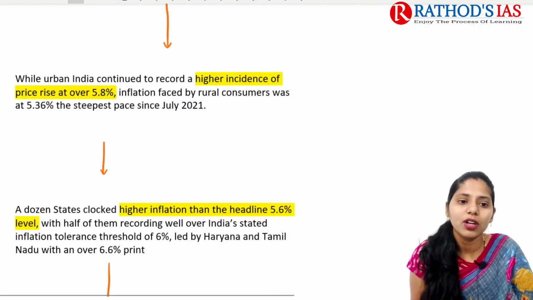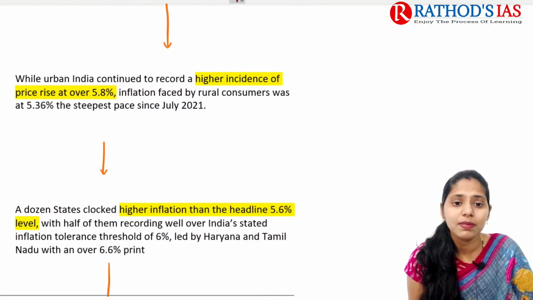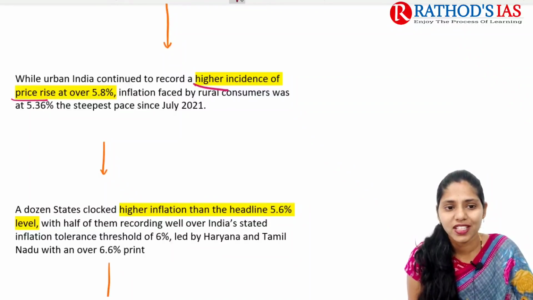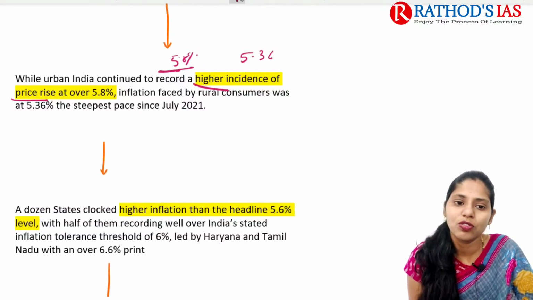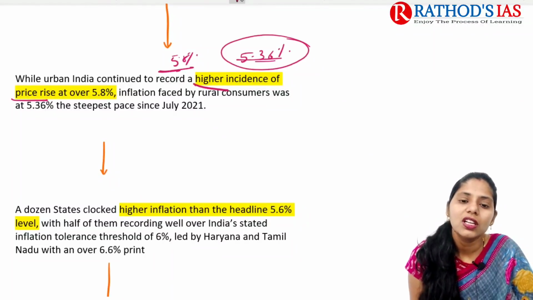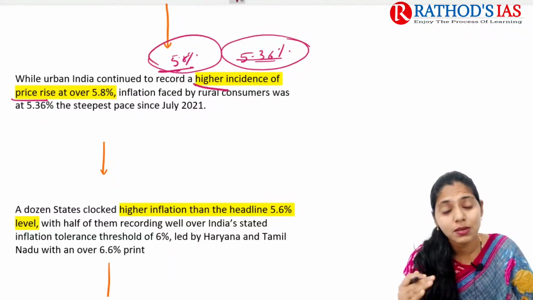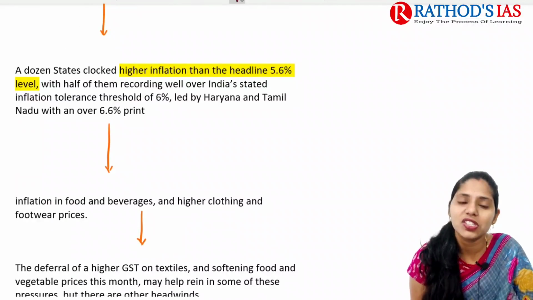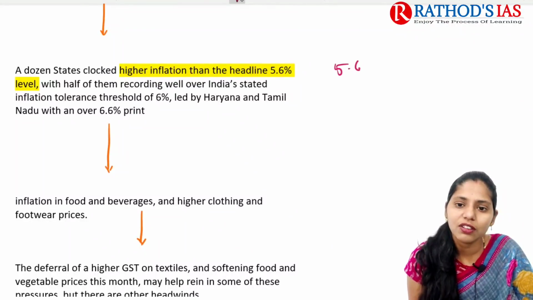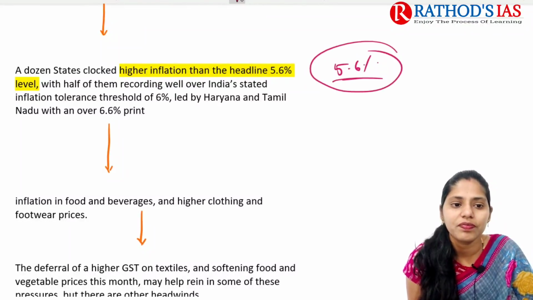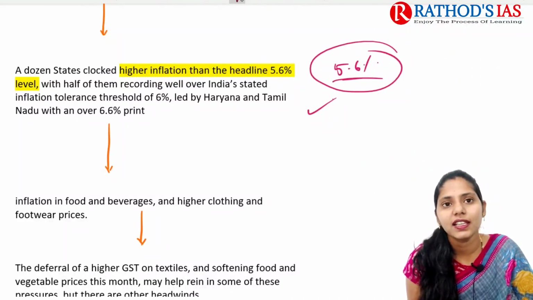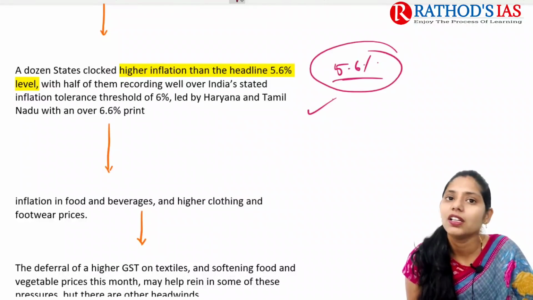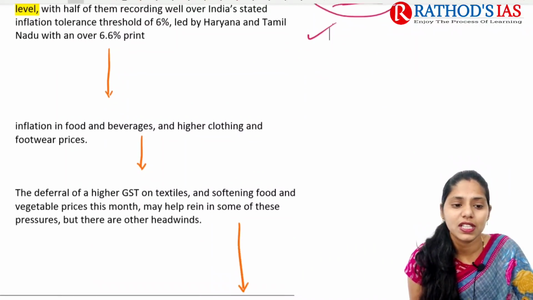If you're talking about urban India, it recorded a higher incidence of price rise of 5.8%, and in rural areas it is about 5.36%. Since July 2021 onwards, a steep increase of inflation is seen. And not only this, there are many states which are facing higher inflation rates, around 5.6% level here. Some states like Haryana and Tamil Nadu are seeing the highest level of inflation, even 6.6%.